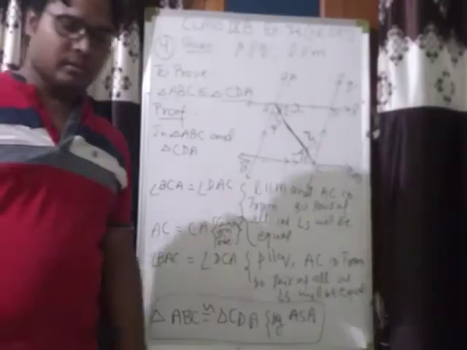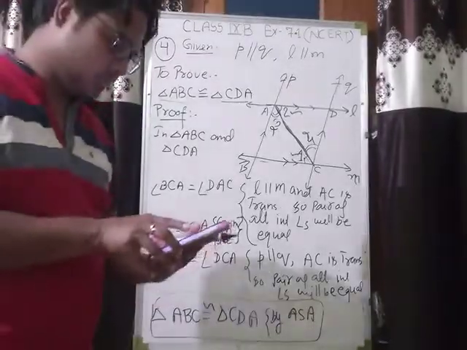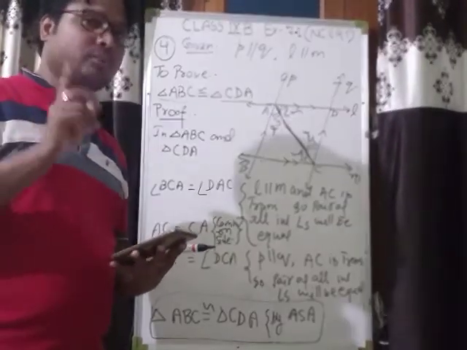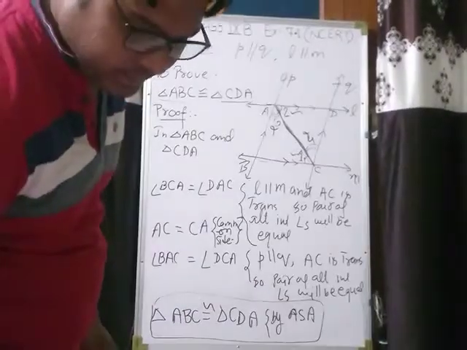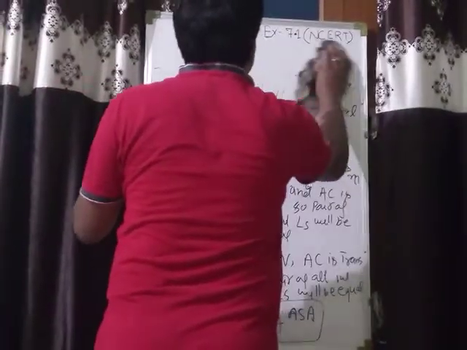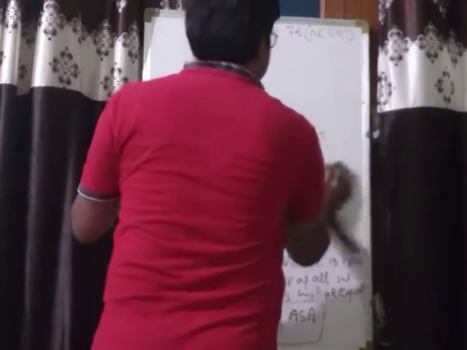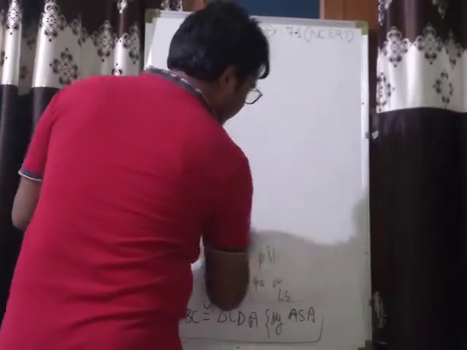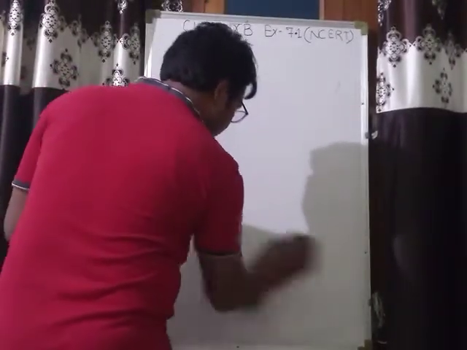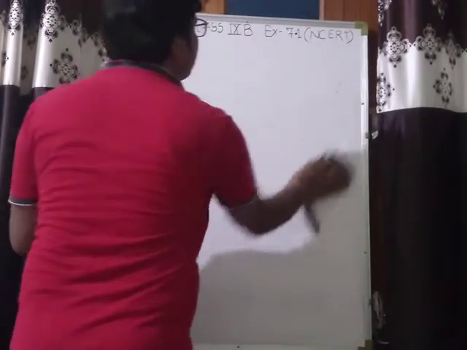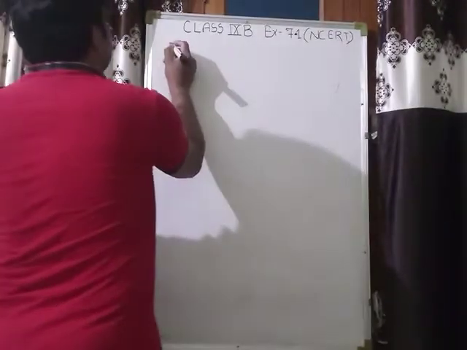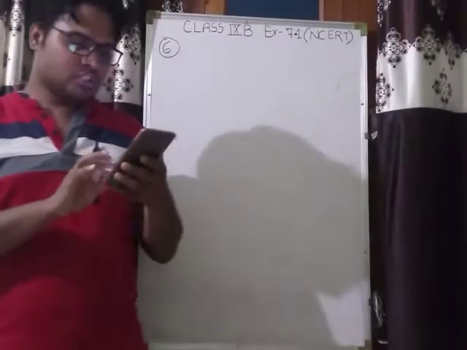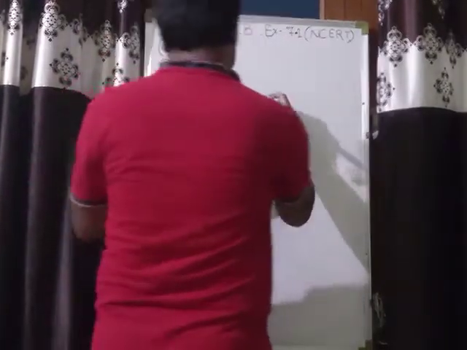Okay, so that is the proof of question number 4. Now read question number 6. Question number 5 is homework. Okay, now question number 6. So everyone read question number 6. What is question number 6? Question number 6 is, in the given figure, see, figure is like this.